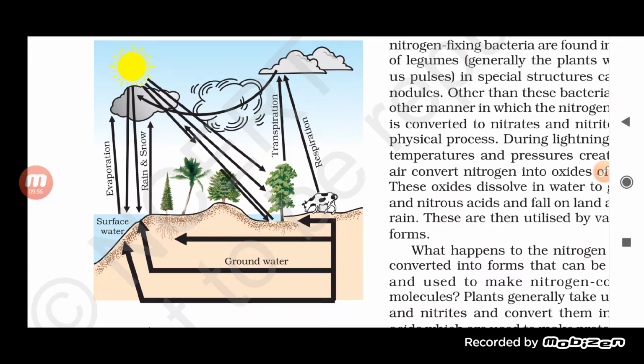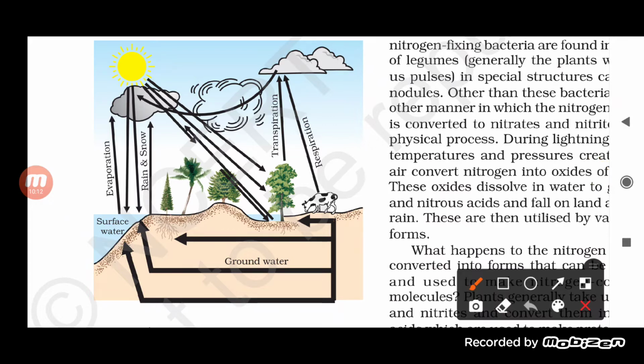Okay, and then the cloud will become heavier. Now this process in which the water vapor again gets converted into water droplets is called condensation. So the first process involved here, as you can see in this cycle itself, was evaporation, where the water gets converted into water vapor. Now this water vapor, through the process of condensation, will get converted into water droplets.